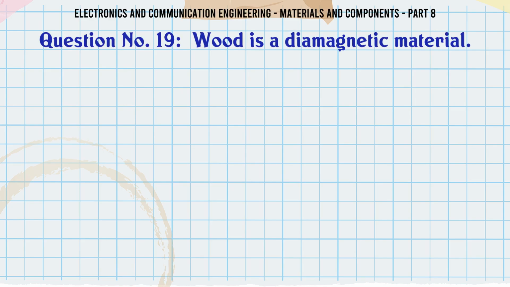Wood is a diamagnetic material. A, True; B, False. The correct answer is false.